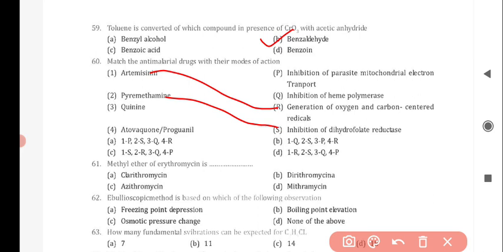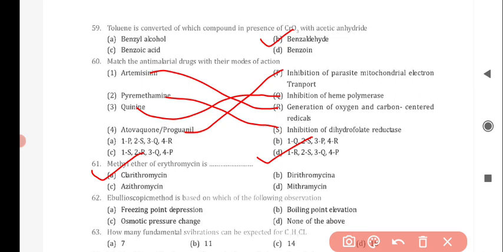Then quinine, it correctly matches with option number Q, that is inhibition of heme polymerase. Then atovaquone and proguanil, it correctly matches with option number P, that is inhibition of parasite mitochondrial electron transport. So option D is correct for this question. Next question is, methyl ether of erythromycin is, and the correct answer is option A, that is clarithromycin.